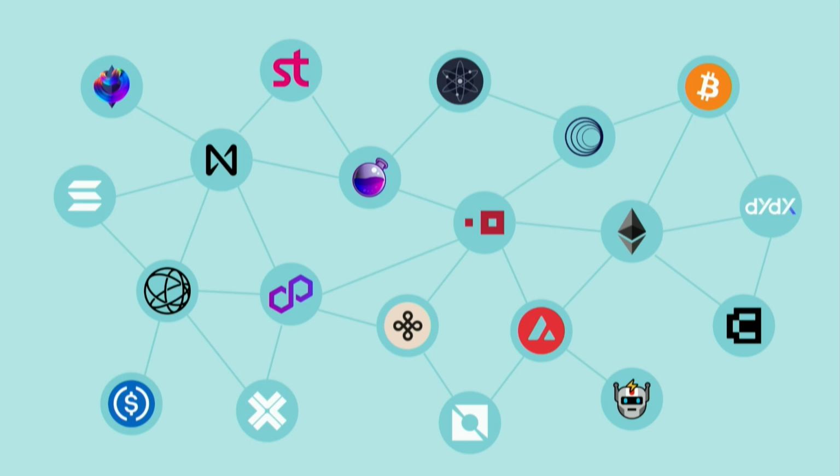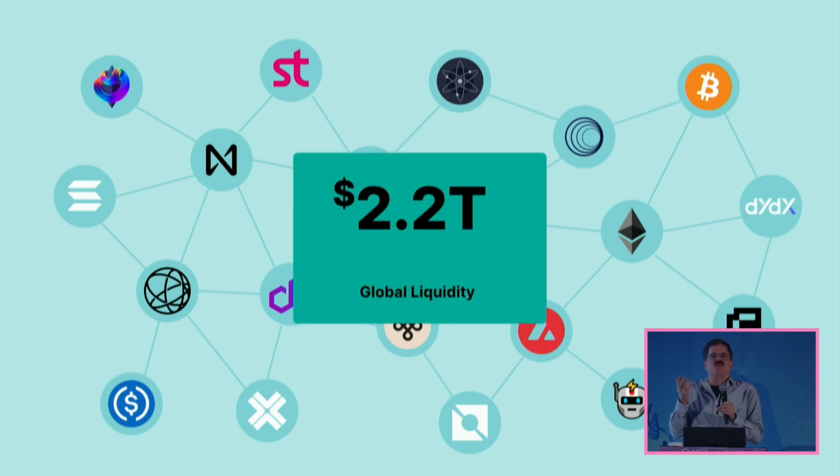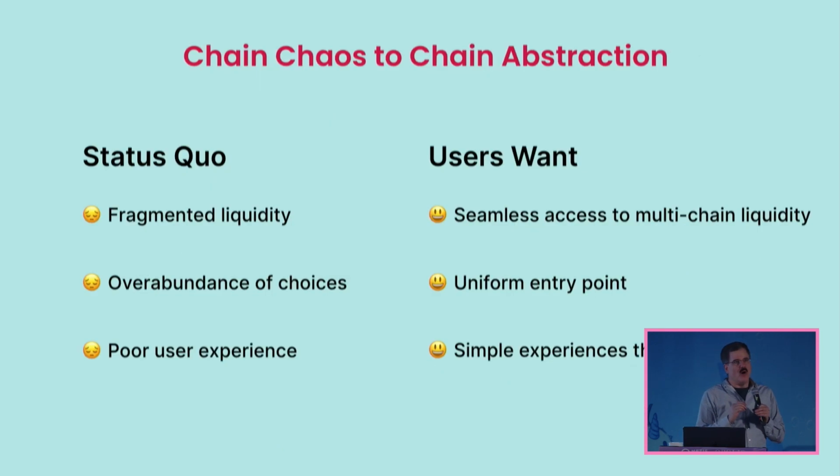So roll-ups, layer 2s, Celestias and dimensions and sagas and all these things that enable quick creation of chainlets and applets have succeeded, right? App chains have succeeded. There are lots of them out there, thousands of them literally, with their own tokens, and we have created this network of connected assets and services. So we've succeeded at that to the tune of $2.2 trillion in liquidity across these systems. And that's really powerful, and that creates the multi-chain world and the multi-chain problem, right? What do people have? They've got fragmented liquidity as a result of this.